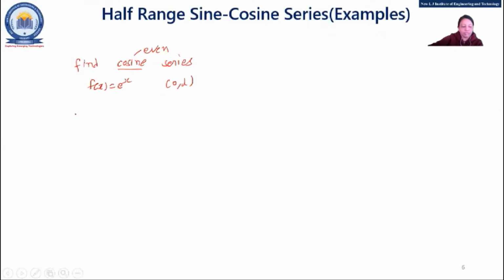Even concept, right? So f(x) equals both a0 and a_n terms are supposed to be there. So sigma n equal to 1 to infinity, then a_n, now cos.